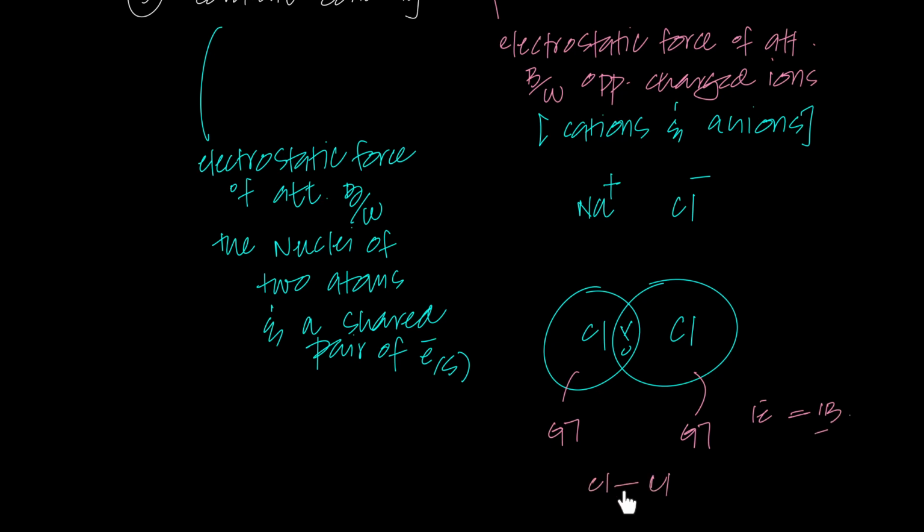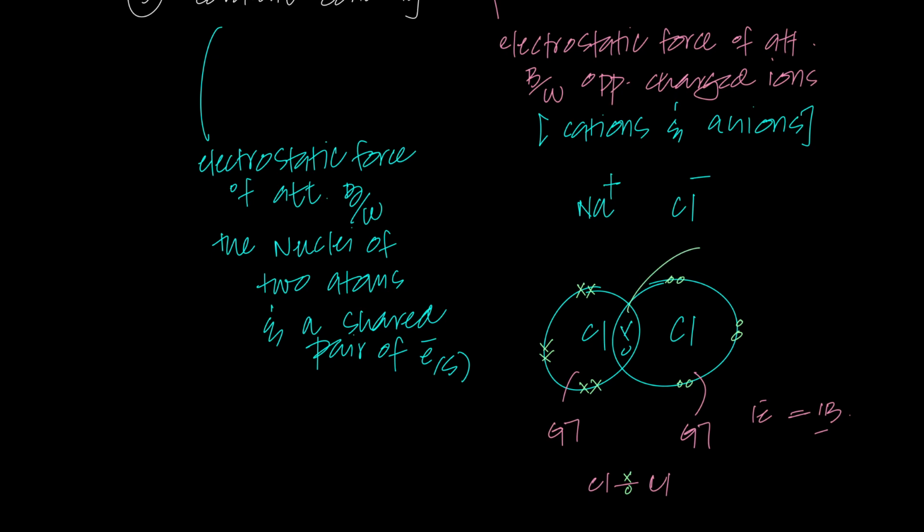This stick right here represents a pair of electrons. You must have studied this in O levels and IGCSE. And then 6 electrons are left in each outermost shell because each chlorine atom has shared one electron. So there's 6 electrons in the shell here and 6 electrons here, but 2 are shared. So in total, this chlorine atom also has 8 electrons and this chlorine atom also has 8 electrons.